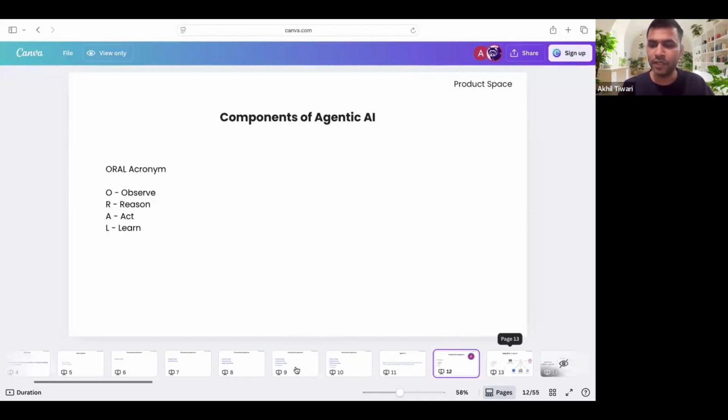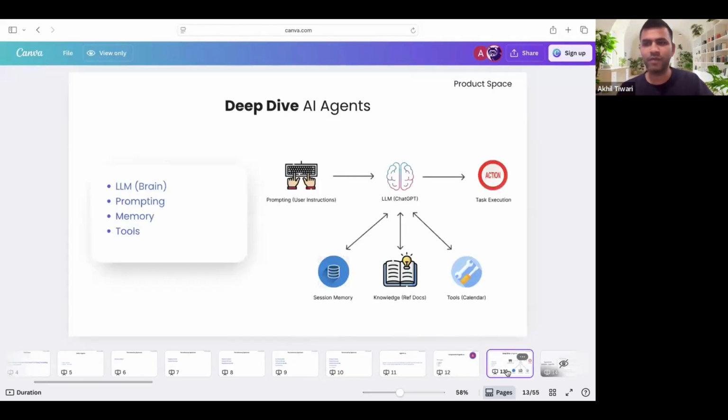Now I'll go ahead and cover the final slide. That is where we'll take a quick pause of 2 minutes for questions, and right after that we will also start building one end-to-end AI agent. And with this AI agent, we will also try understanding the different concepts that we will see in this slide.